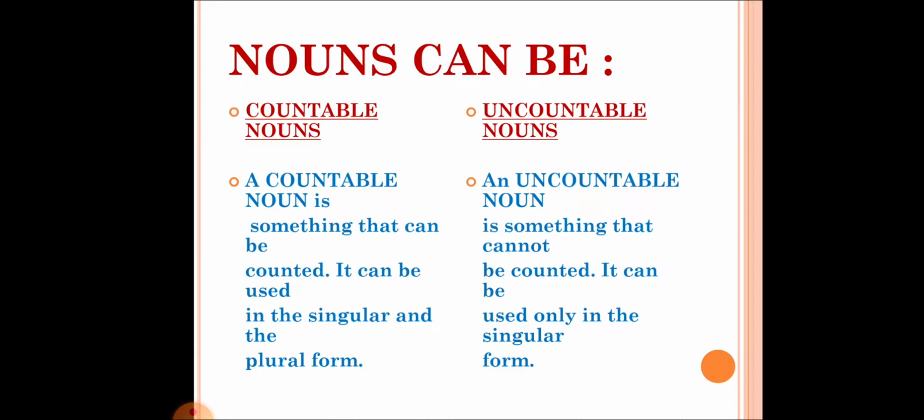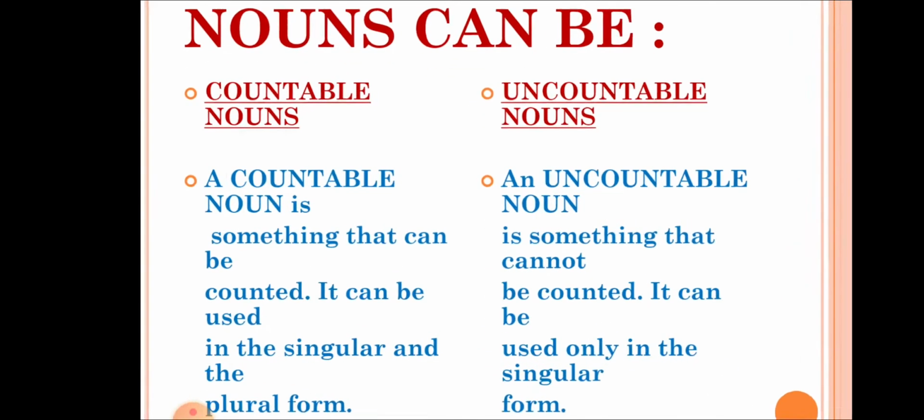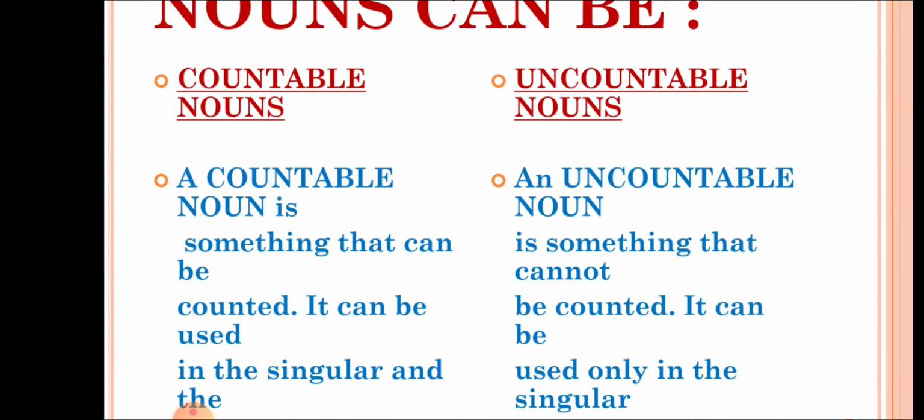Now, after learning the types of nouns, you must also know that nouns can be countable or uncountable. Countable and uncountable nouns are not always termed types of nouns, but there can be different types of nouns, and among these nouns some can be countable or uncountable.